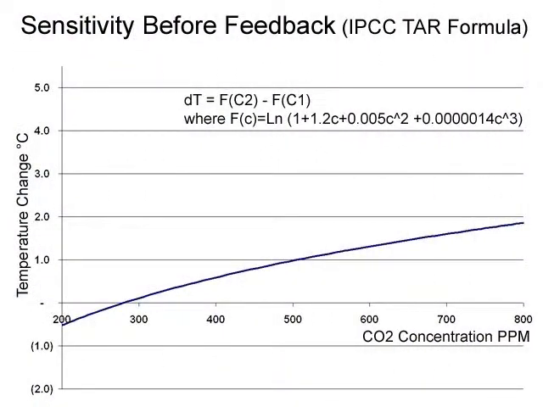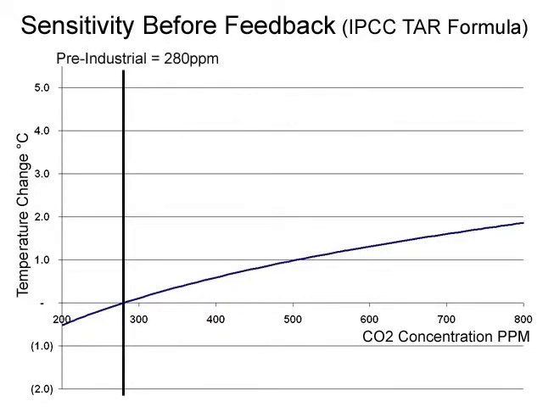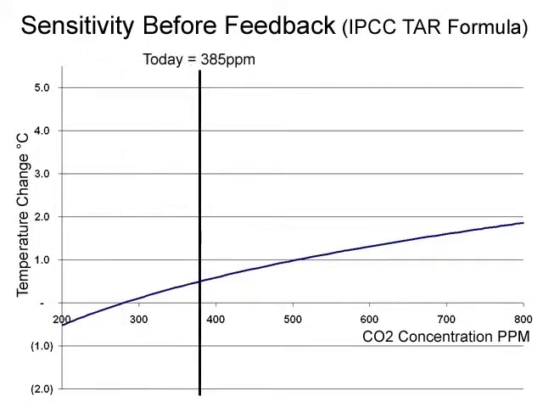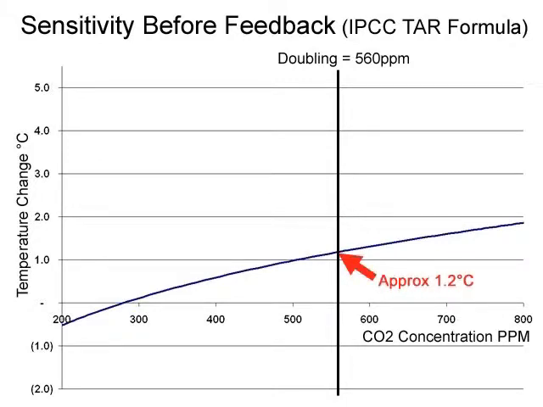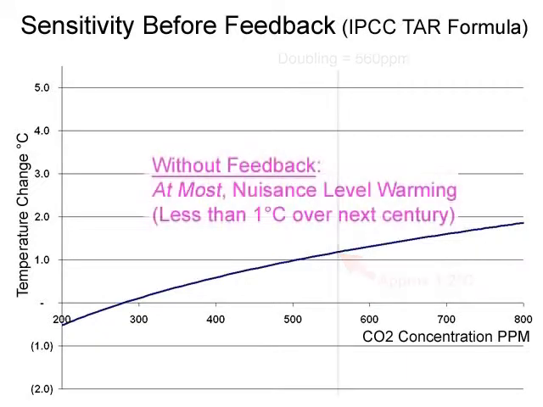I have set the function to have its zero value at 280 parts per million, what is thought to be the pre-industrial number. We see the function passing through today's value at about 385 and proceeding on to 560 parts per million, which is double 280. If you read the graph at 560, you can see the warming value is 1.2 C, which is what we mean when we say the climate sensitivity is 1.2.